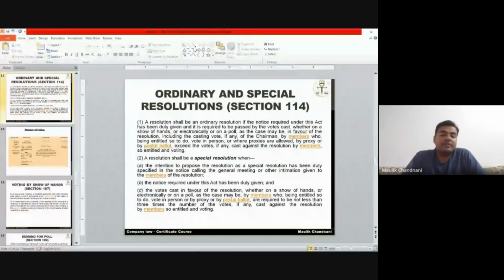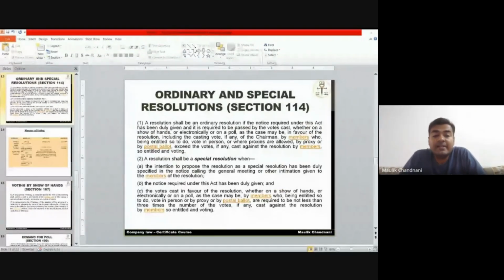Important thing is 114, ordinary resolutions and special resolutions. Very important thing is there are two types of resolutions. Resolution means if a matter is in front of the general meeting, some members will say yes, some members will say no. In the law, we say that some members will cast their vote in favor of the motion and some members will cast their votes against the motion.